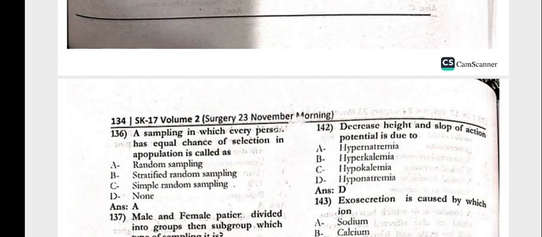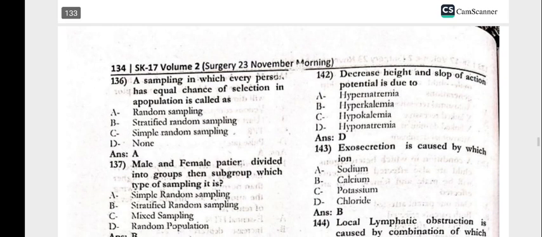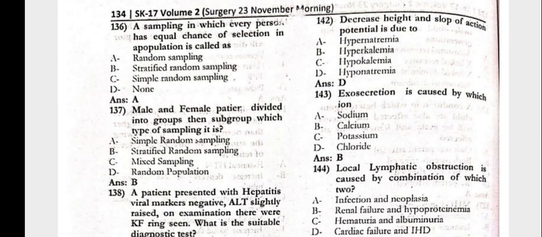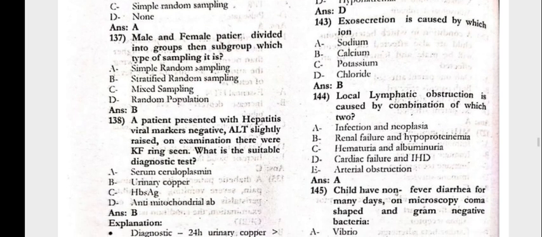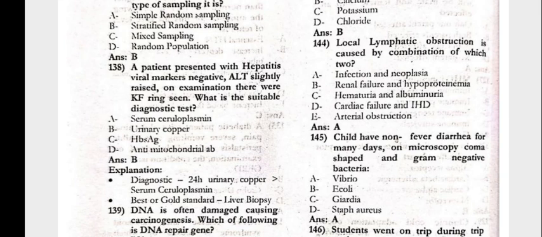The sampling in which every person has an equal chance of selection in the population is called random sampling. Male and female patients are divided into groups, then subgroups. Which type of sampling is this? The stratified random sampling. The patient presented with hepatitis viral markers negative.